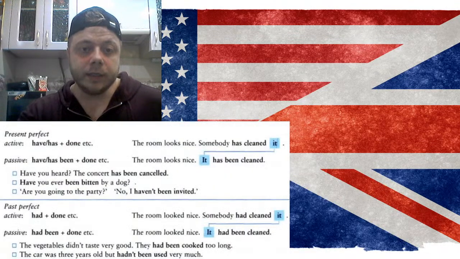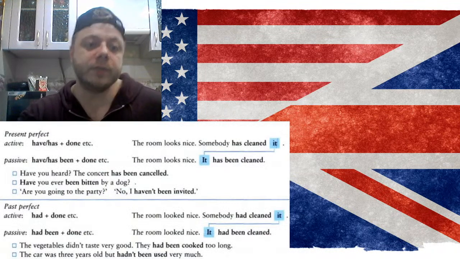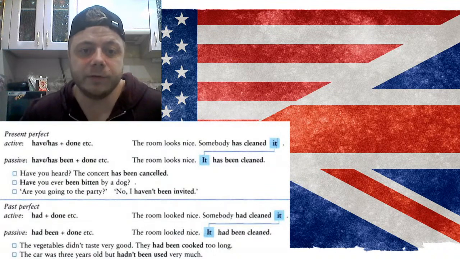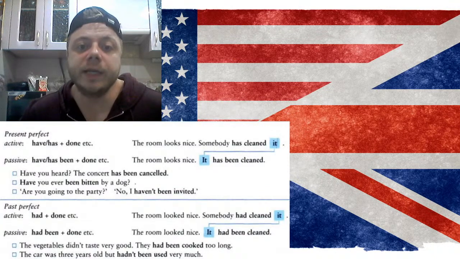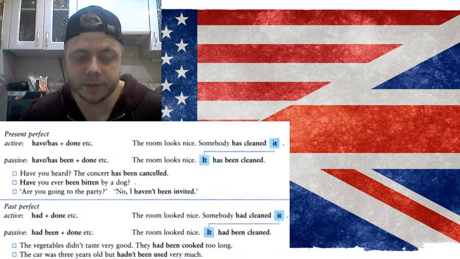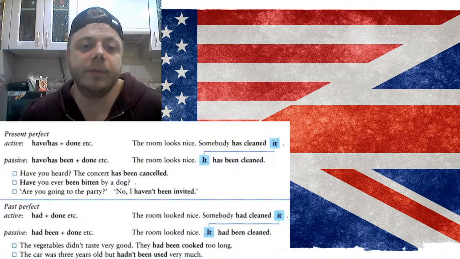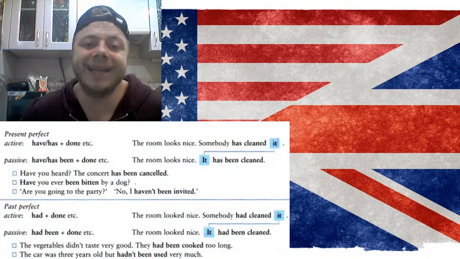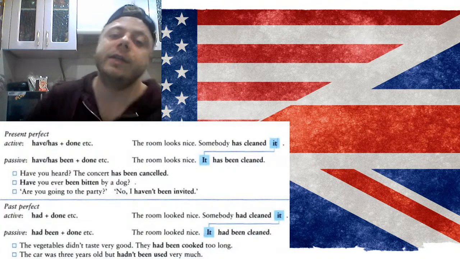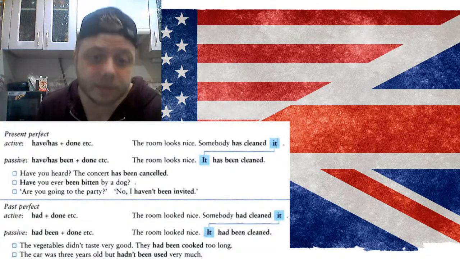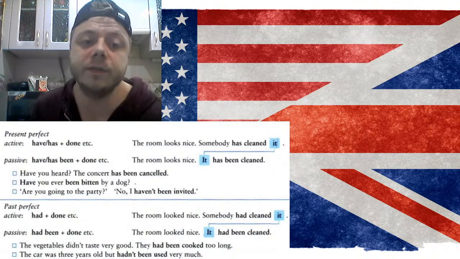Again, so present perfect, more of that. Present perfect, active: have or has plus done, etc. The room looks nice, somebody has cleaned it. Active voice. So let's put it into passive. Passive: have, has been plus done, etc. The room looks nice, it has been cleaned, right? Here we don't care who did this, we only care about the results. So the room looks nice because it has been cleaned.